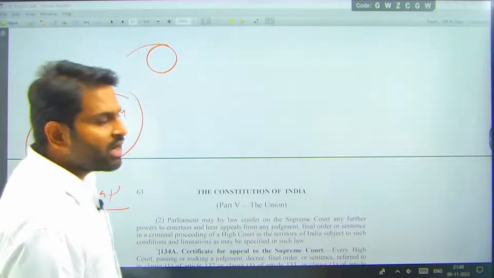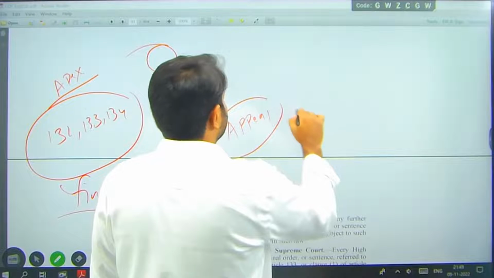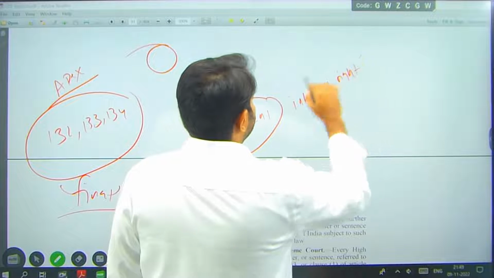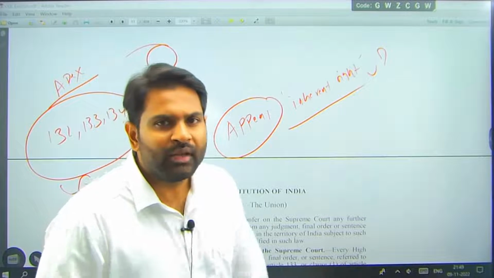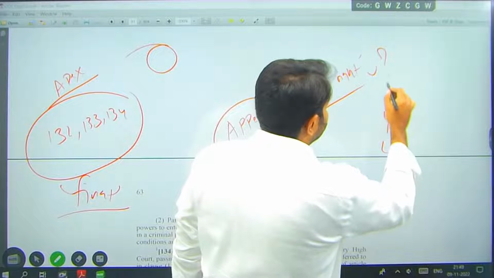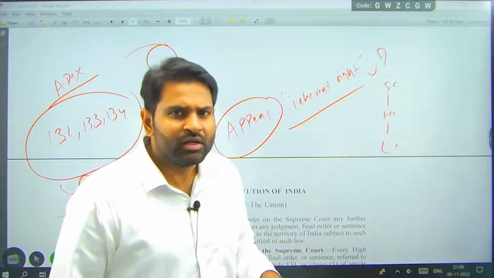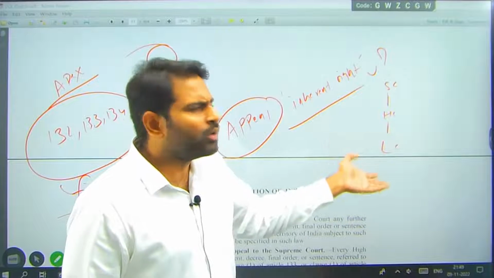Then you should understand: is appeal an inherent right of the person? Can anyone go for appeal, right? So we have the lower court, the high court, and the Supreme Court. You need to remember, appeal is not an inherent right. You don't have a right to appeal a lower court decision to the high court and then to the Supreme Court.